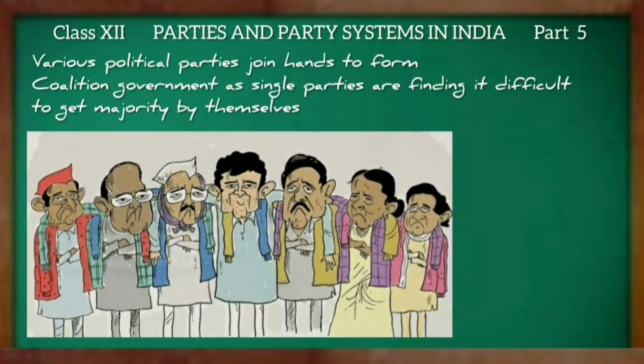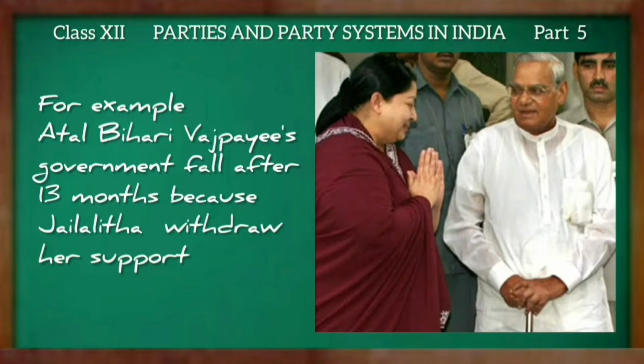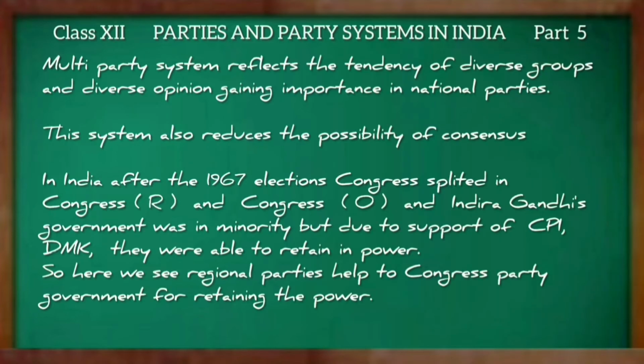Various political parties join hands to form coalition governments as single parties find it difficult to get a majority by themselves. For example, in 1999, Atal Bihari Vajpayee's government fell after 13 months because Jayalalitha withdrew her support. Students, a multi-party system reflects the tendency of diverse groups and diverse opinions gaining importance in national politics, and this system also reduces the possibility of consensus.